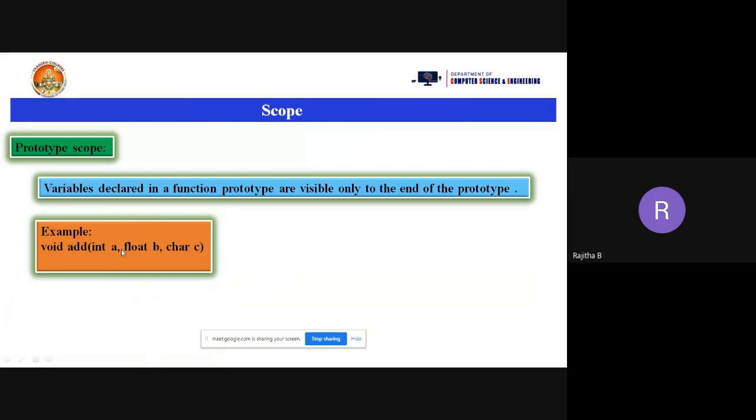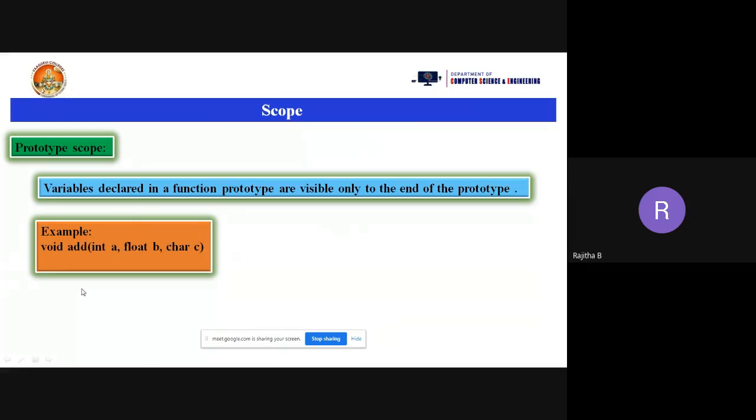Now what is the difference between the prototype scope and the function scope? In this case, we are taking the parameters here. Suppose I'm calling the function with add of 5, 3, 6 like that. You are storing that 5, 3, 6 in the A, B, C variables. You can use these A, B, C formal parameters within this add function only, not outside of the function.